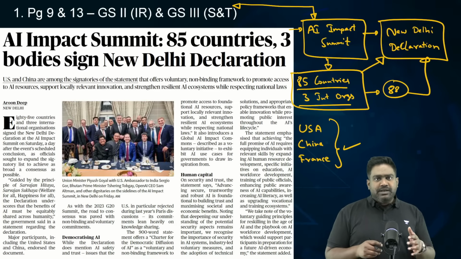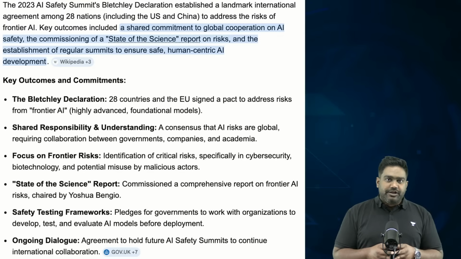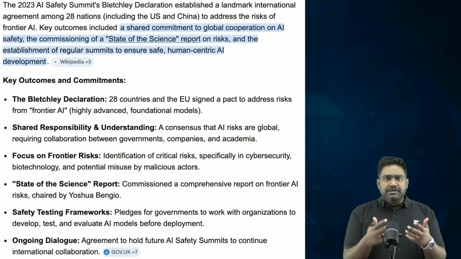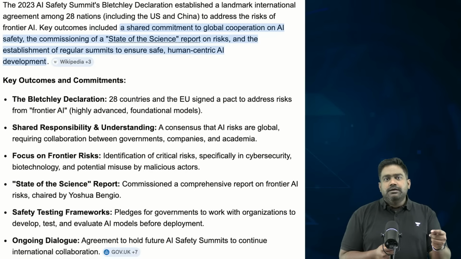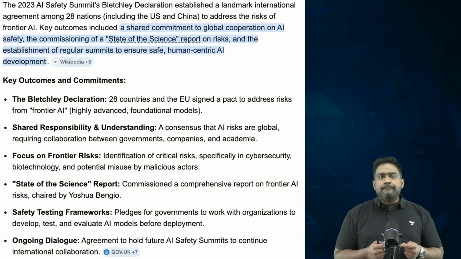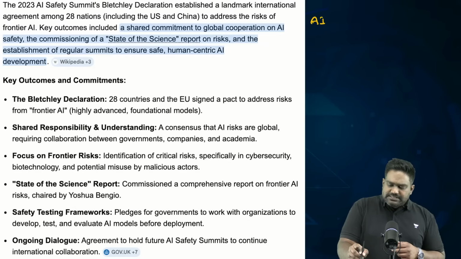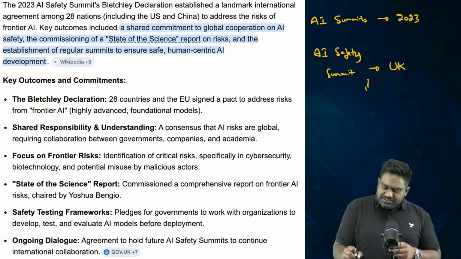In this context, we need to dive deep into this topic and understand what the key highlights of the New Delhi Declaration are. What were India's priorities going into the AI Impact Summit? What achievements have been brought out? What does this mean for the future of AI, especially domestic AI and technologies being developed in India? To understand this, first we need to look at the background. The AI summits go back to 2023 when the first AI summit, the Safety Summit, was hosted by the United Kingdom at the famous Bletchley Park.